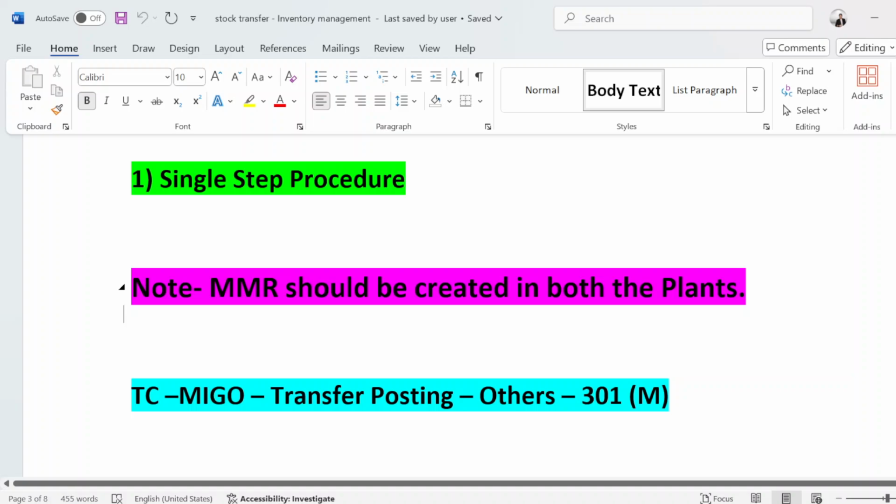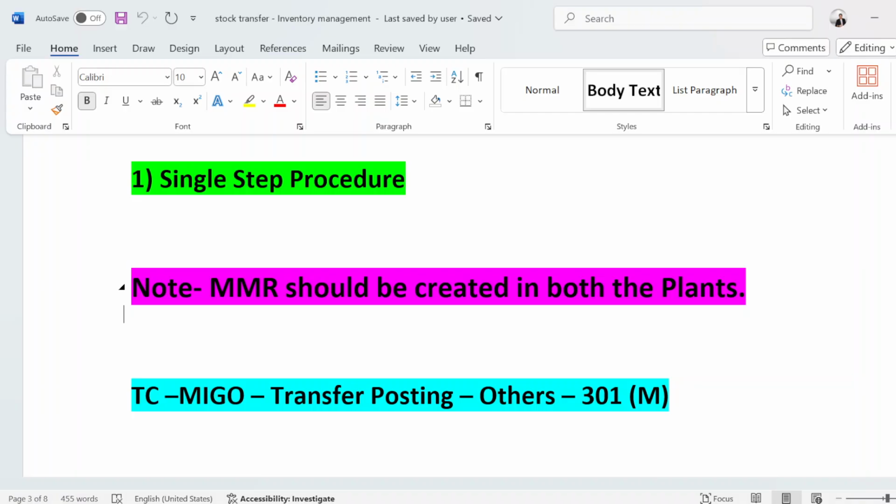But in case of transferring stock from one storage location to another within a single plant, the material master record in another plant is not required, because we are just doing it in a single plant. Just think practically: if we want to transfer stock from one plant to another plant, that master data must be there in both plants. Then only we can do that. Otherwise, how can we do that?